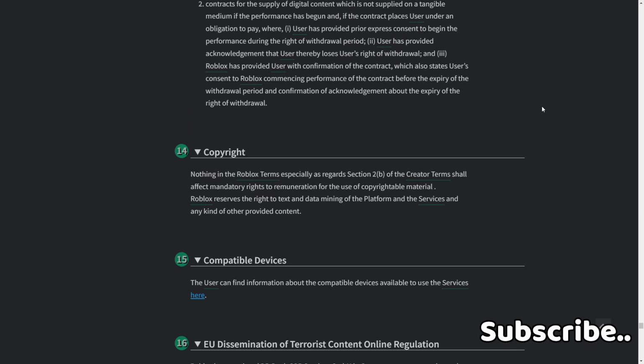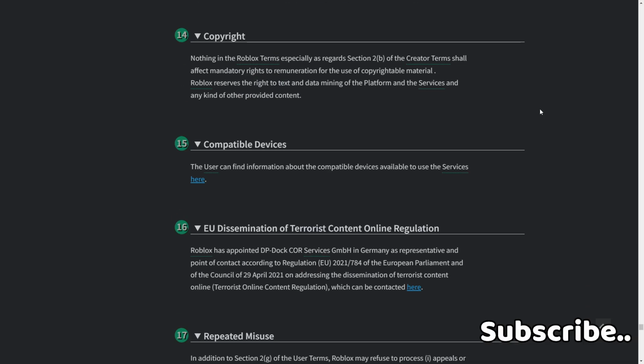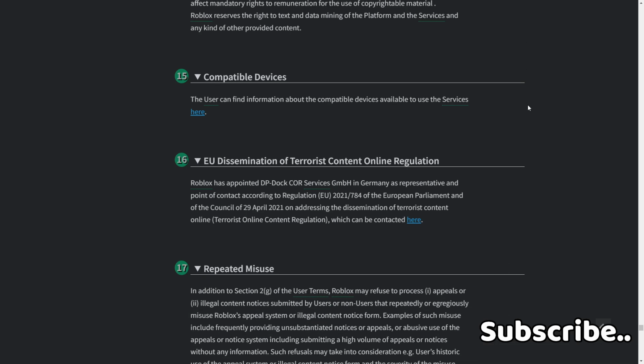14. Copyright. Nothing in the Roblox terms, especially as regards Section 2B of the creator terms, shall affect mandatory rights and remuneration for the use of copyrightable material. Roblox reserves the right to text and data mining of the platform and the services and any other kind of provided content. 15. Compatible devices. The user can find information about the compatible devices available to use the services here. 16. EU dimension of terrorist content online regulation.